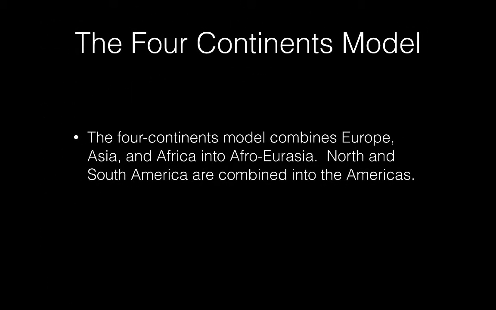The 4 continents model combines Europe, Asia, and Africa into Afro-Eurasia, because you could walk from one part to another. So those are kind of one big landmass in a way, therefore they're counted as Afro-Eurasia. And then North and South America are combined into the Americas. And then you have Australia and Antarctica as the other 2 continents.